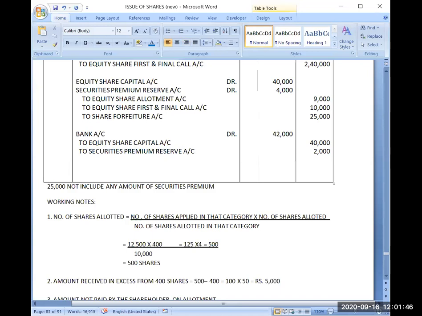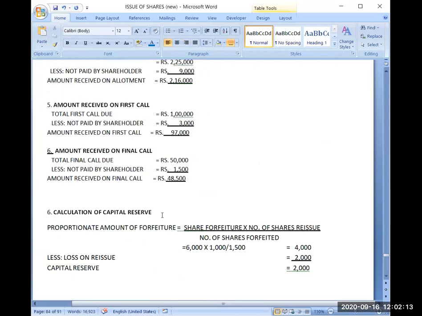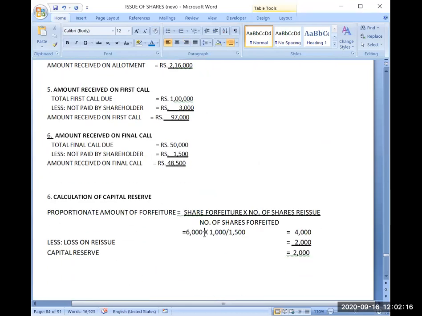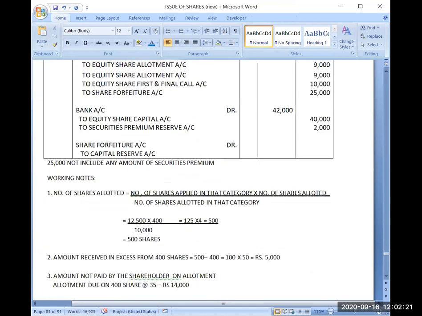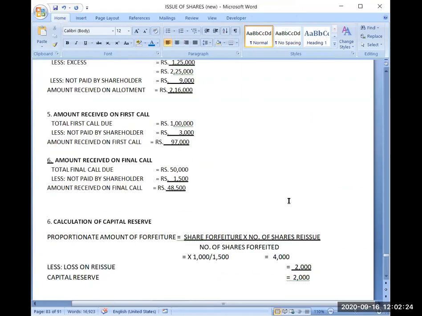Now I will calculate the capital reserve also. Share forfeiture account debit to capital reserve account. Now because we have reissued all the forfeited shares, the formula I will use again is the proportionate one. So proportionate of the amount forfeited, 25,000 amount was there.